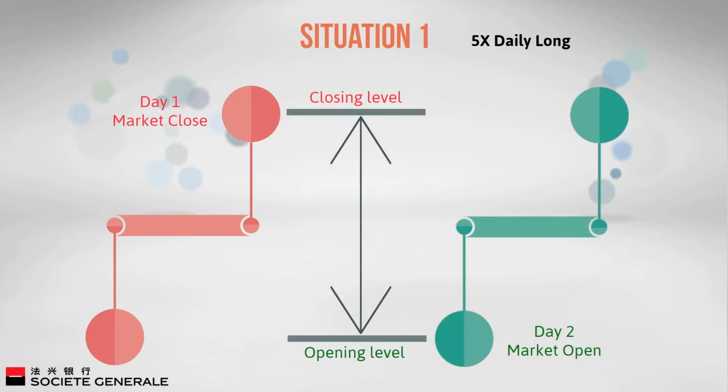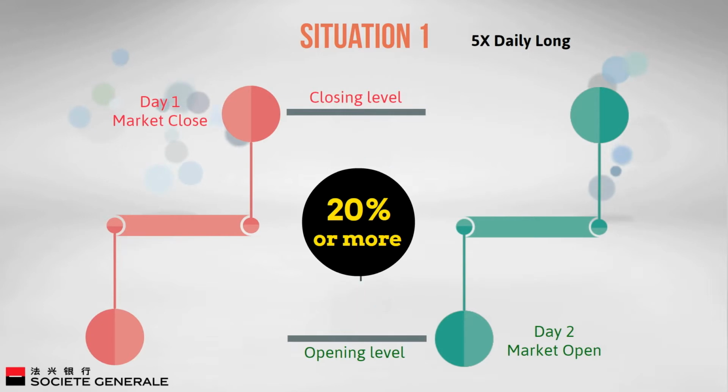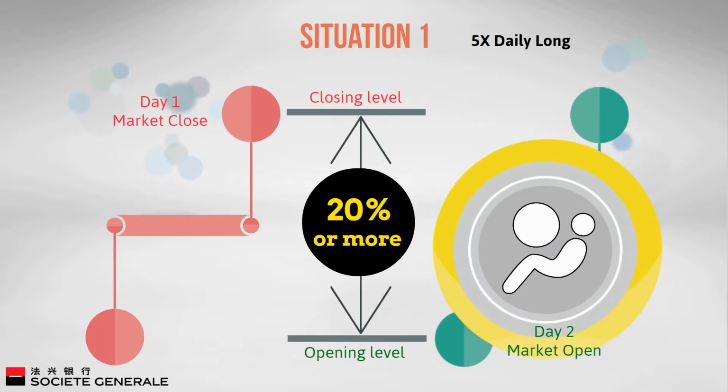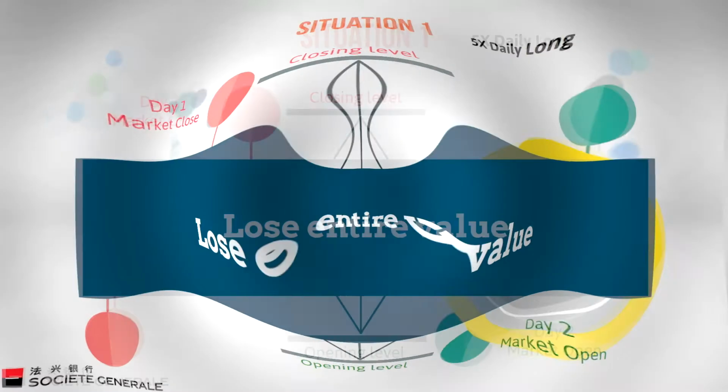The difference between the previous closing level and the opening level is called a gap. If the opening level has a gap of 20% or more versus the previous day closing level, the airbag mechanism would only be triggered after the market opens, and the daily leverage certificates would lose their entire value in such event.